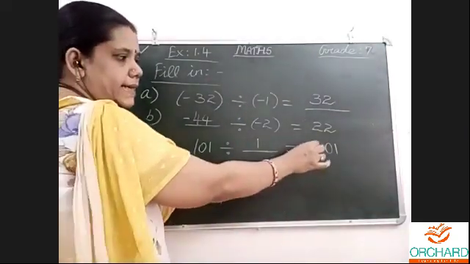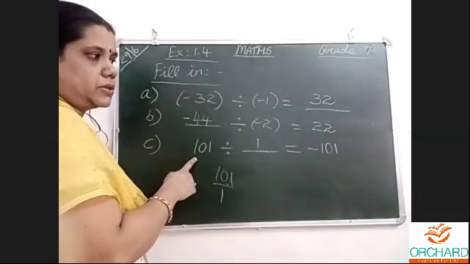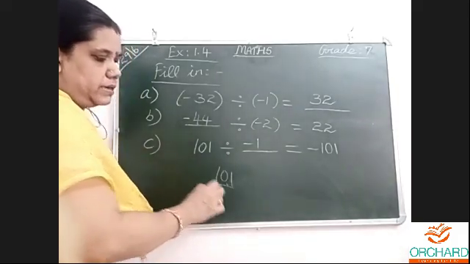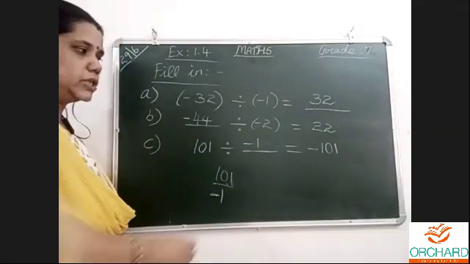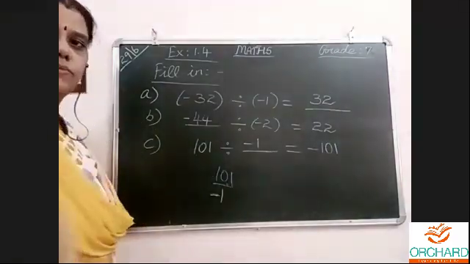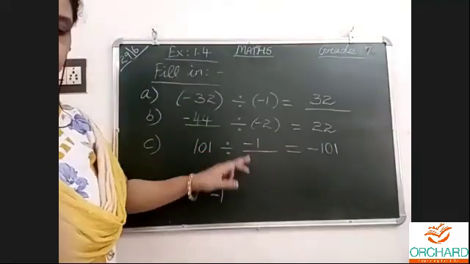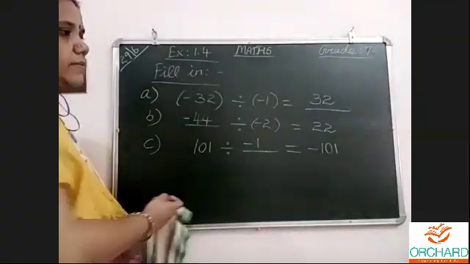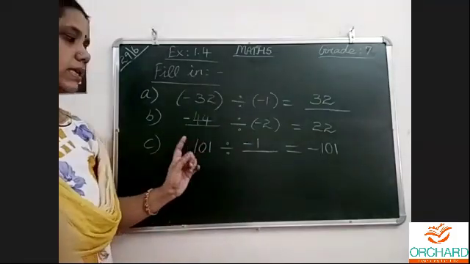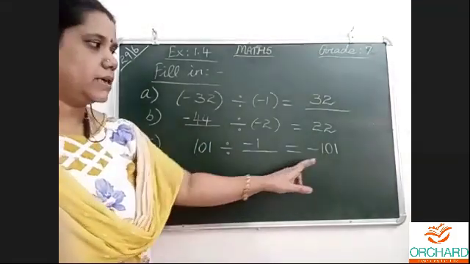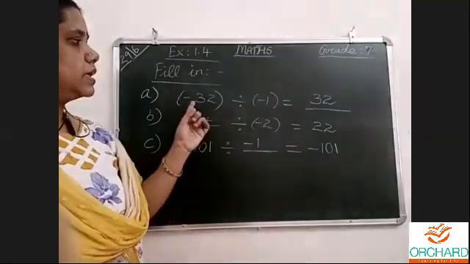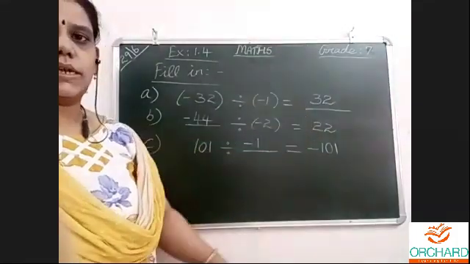Okay, that's correct. Negative. So what do we mean here? Question is positive. This is positive. I want negative answer. So we should divide by -1. In order to get the answer, we should divide by minus. So 101 divides -1 is equal to -101. Question we cannot change. Fill in the blanks, we should change the sign. If negative is there, one of the numbers should bear a negative sign, either this number or this number. Then only we'll get the answer negative. Here both negative cancelled, so positive. Here both negative cancelled, positive sign.